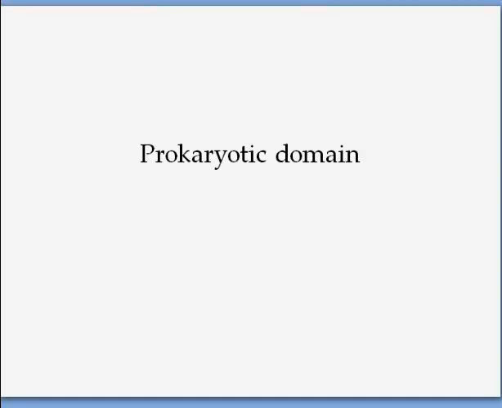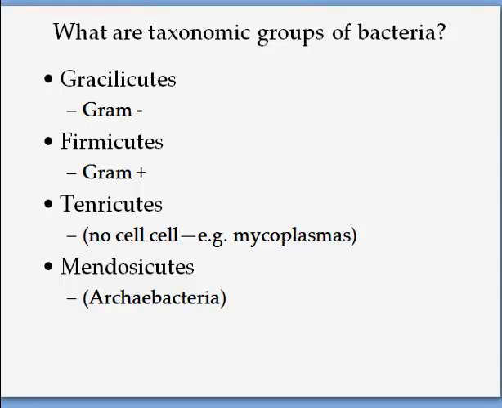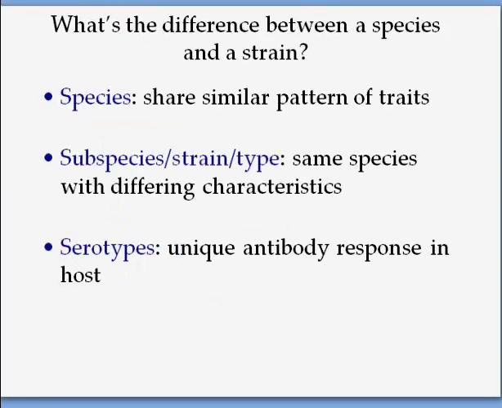Now let's look at some of the prokaryotic domain in this mini lecture. This is not very long. There are certain groups of bacteria. The gram-negative are called the Gracilicutes. Gram-positive are the Firmicutes. The ones that are Mycoplasma are called the Tenericutes. And the archaeobacteria are under Gracilicutes. So I just want you to get familiar with these terms one time.